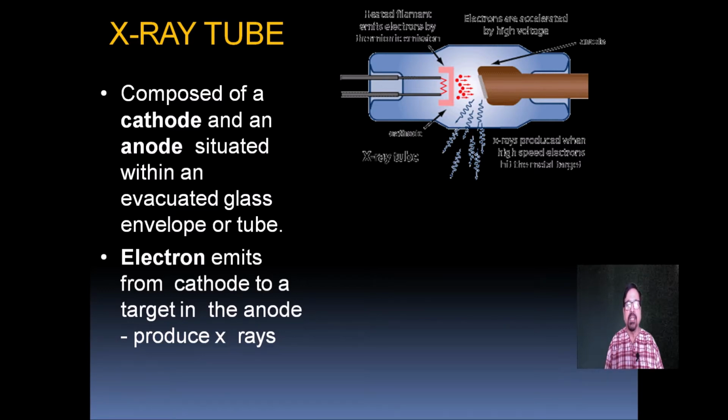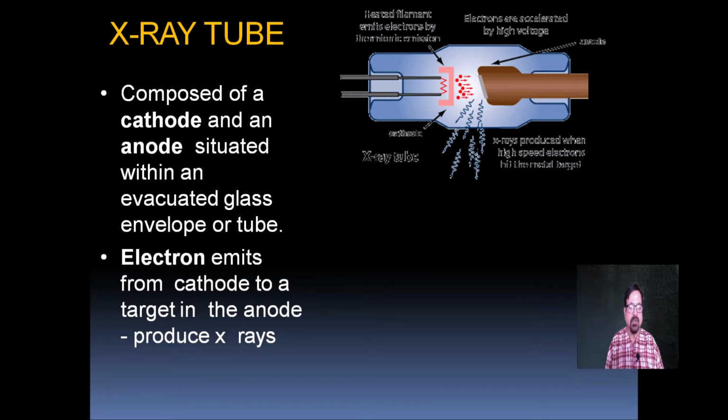We are going to see the importance of each and every thing: why there is a vacuum, why it is glass, and how it holds the anode and cathode. Now, electrons are emitted from the cathode. The cathode emits electrons, sometimes called boiling off.